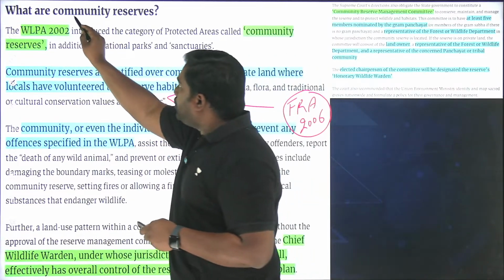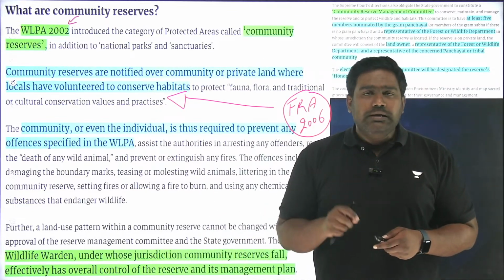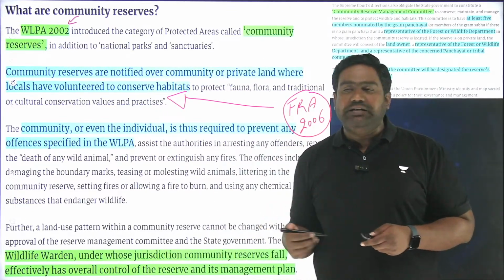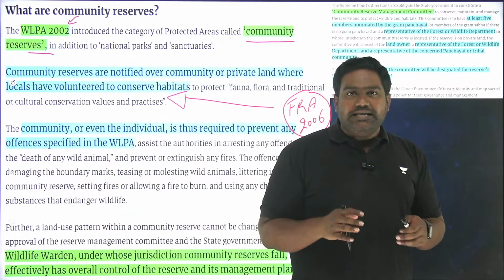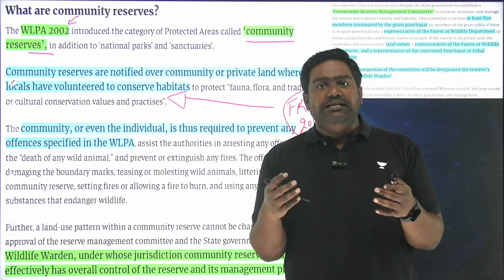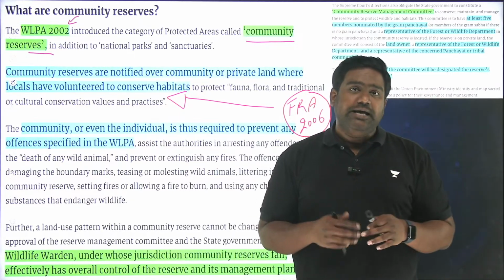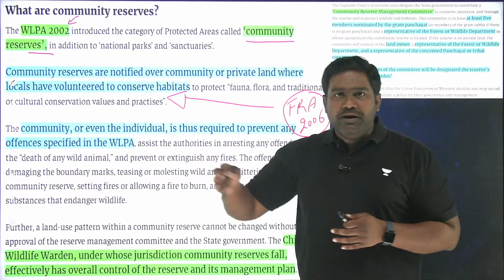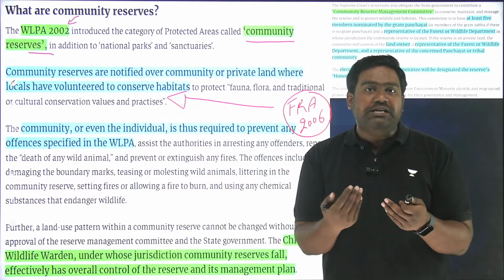But if you look at Wildlife Protection Act 1972, which was amended in 2002, it introduced a concept known as community reserves. The Wildlife Protection Act of 1972 identifies and recognizes the protected areas of our country, such as national parks, wildlife sanctuaries, etc. So through an amendment in 2002, a new category of forests were recognized known as community reserves.